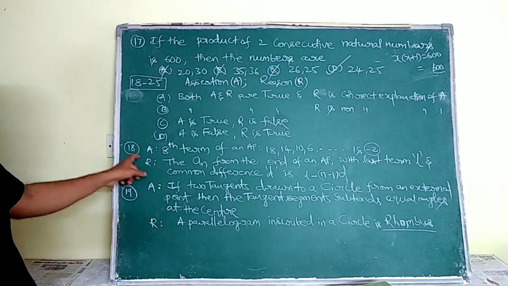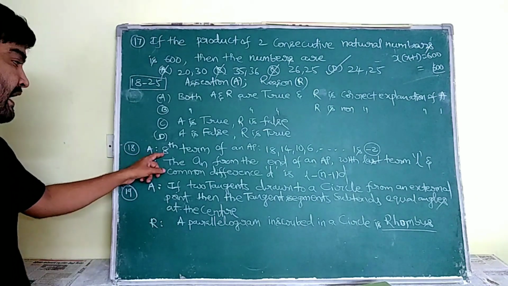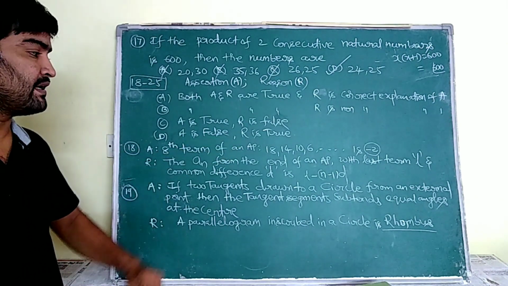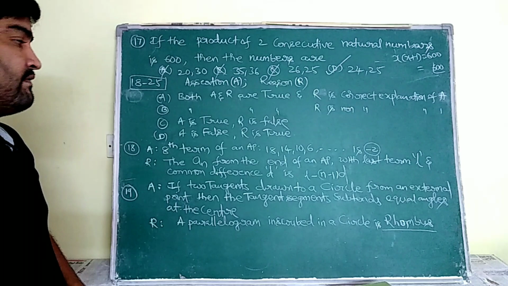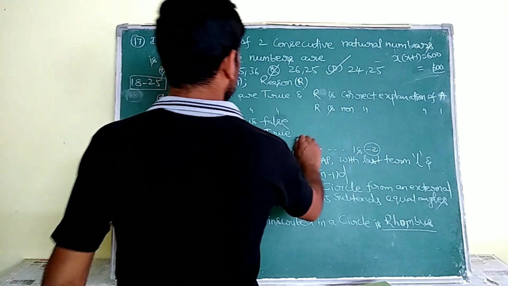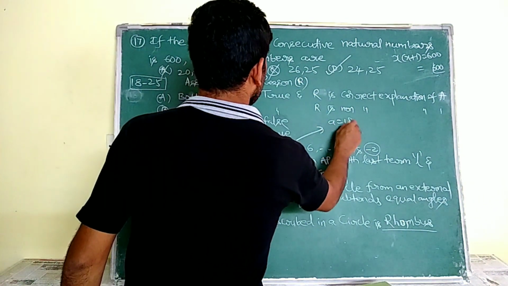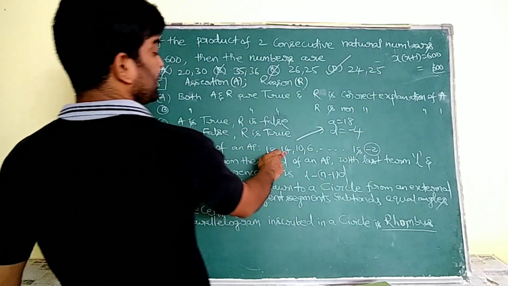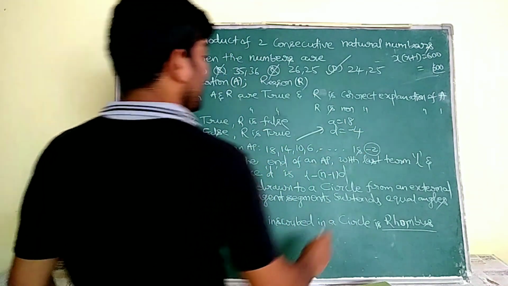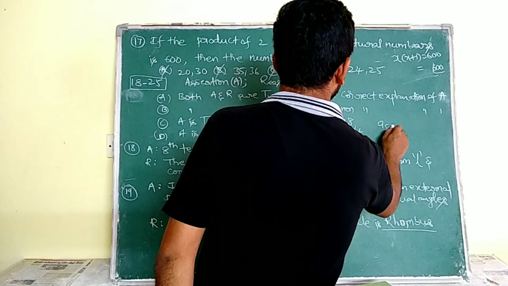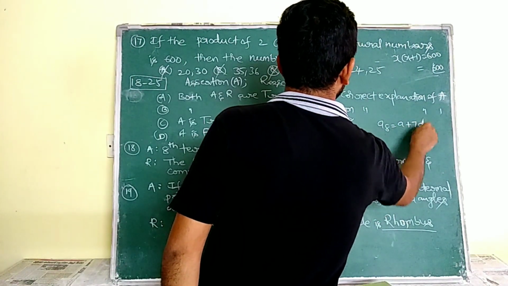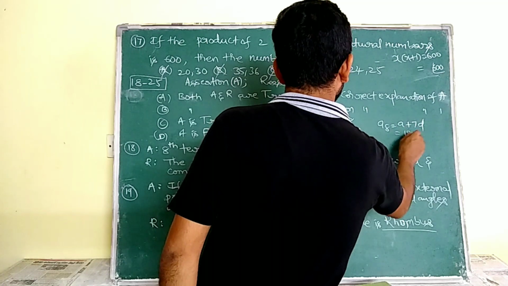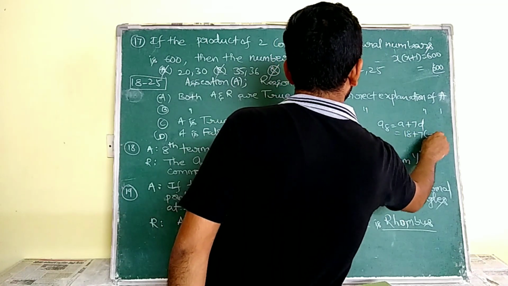Okay, for the first bit, the 18th one: the 8th term of the AP is minus 2, it is said. Find the 8th term here. What is a here? a is equal to 18. Common difference d is equal to minus 4. Why? Because 14 minus 18. 8th term means a8 is equal to a plus 7d. So a means 18 plus 7 into minus 4.